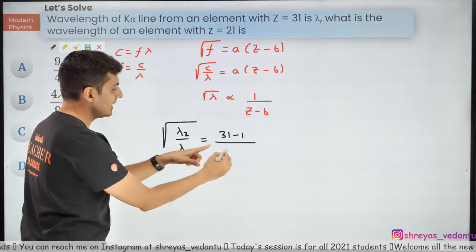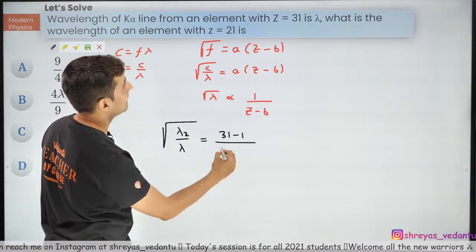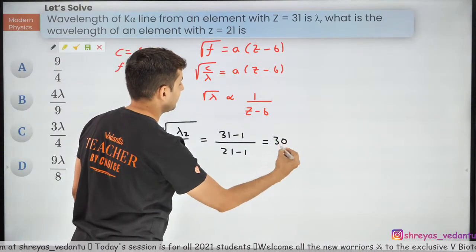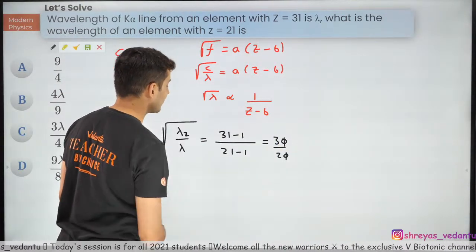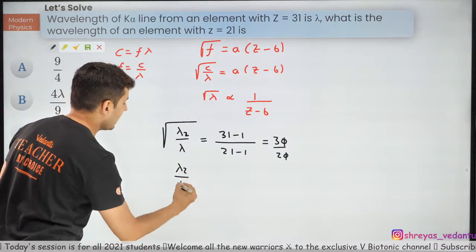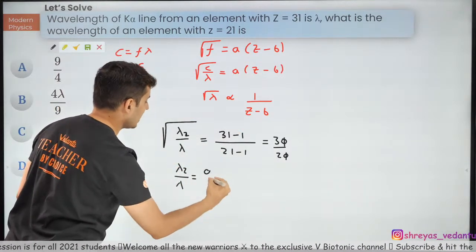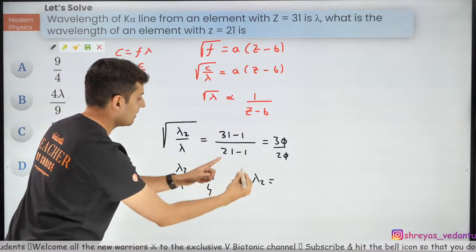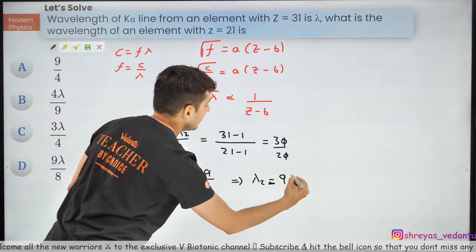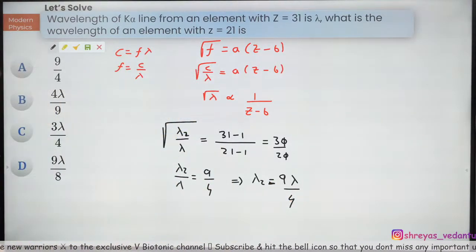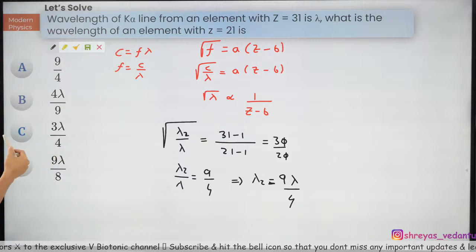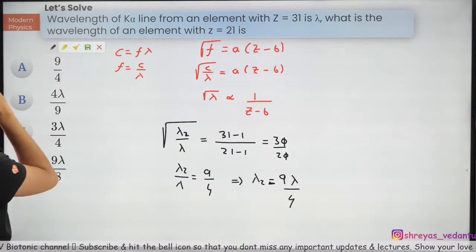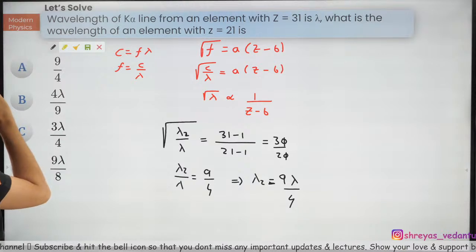For the second wavelength the Z should come below, and that is 21 minus 1. 31 minus 1 is 30 and 21 minus 1 is 20. 0 0 goes, 3 by 2, so lambda 2 by lambda, square both sides, so 9 by 4 I suppose. That means lambda 2, take the lambda on the top, will be nothing but 9 lambda by 4. Is it there? Yes. Oops, there is 4 lambda by 9. Did we just make a mistake or what?